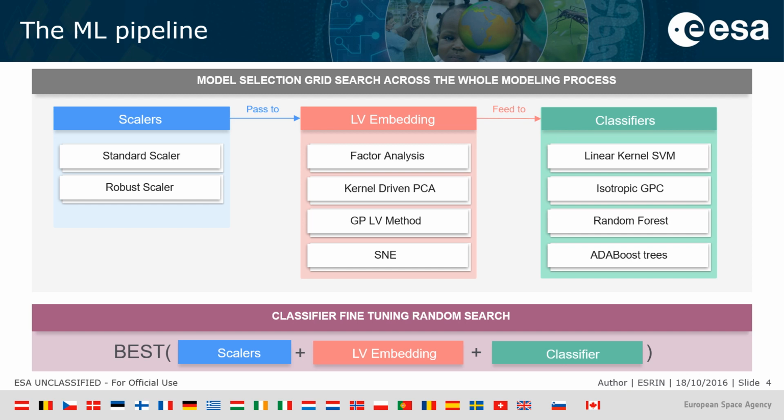What is interesting about this pipeline is that, depending on the different techniques which get picked as best at every stage, we can immediately infer something about our data. For instance, if the standard scaler gets picked as best, we know that the majority of our features is Gaussian distributed. Also, if the best embedding is given by a PCA, then we can infer with enough confidence that the clusters determined by our classes are in pretty linear spaces.